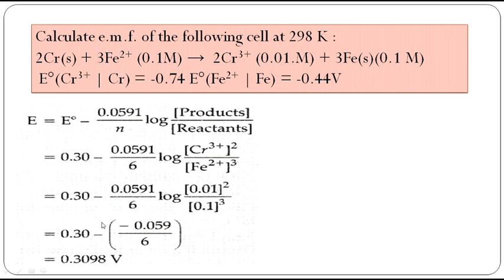Total electrons involved is 6. See, chromium is becoming chromium 3 plus, meaning 3 electrons are lost, but 2 chromium is involved, so 6 electrons are used. Then for iron, each iron needs 2 electrons, so 3 iron needs 6 electrons, so totally 6 electrons are involved here. Very, very important problem. This is also a repeated problem.